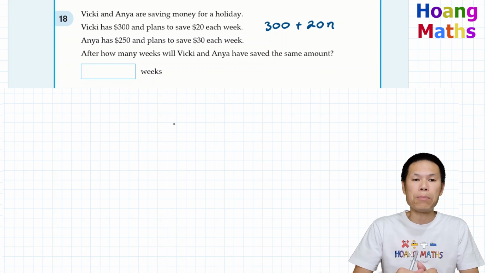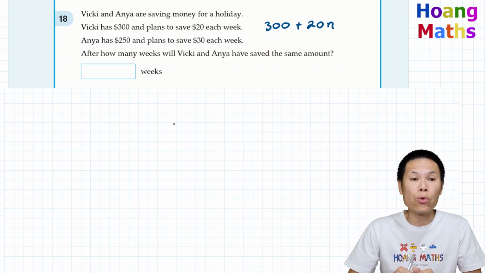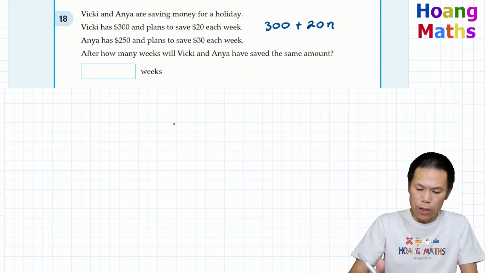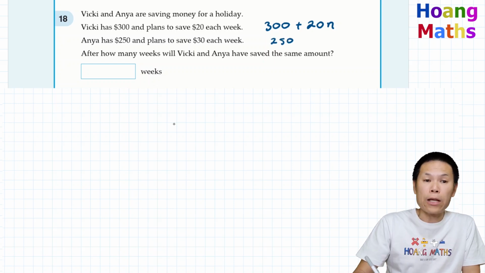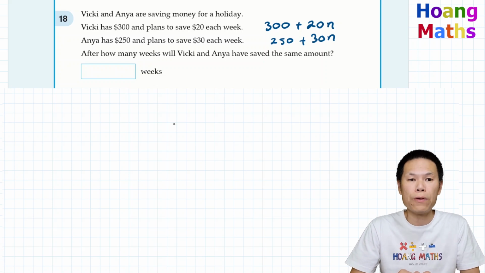That is how much you save for n weeks. Anya has $250 and plans to save $30 each week. So for n weeks, she saves 30n plus 250.